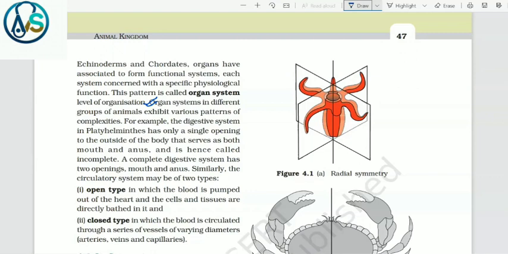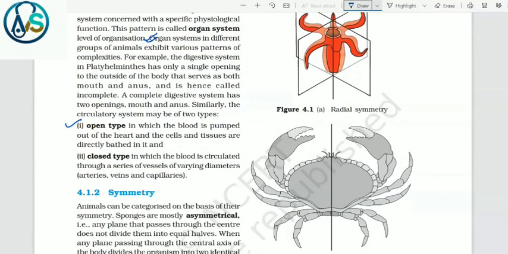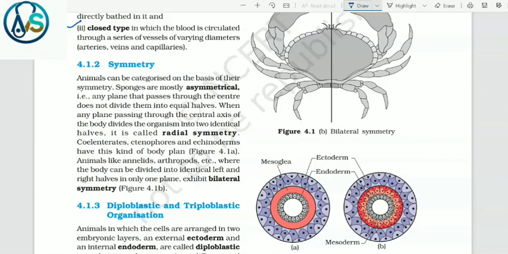For example, the digestive system in platyhelminthes has only a single opening to the outside of the body that serves as both mouth and anus and is hence called incomplete. A complete digestive system has two openings, mouth and anus. Similarly, the circulatory system may be of two types. Number 1, open type, in which the blood is pumped out of the heart and the cells and tissues are directly bathed in it. And second, closed type, in which the blood is circulated through a series of vessels of varying diameters, that is arteries, veins and capillaries.